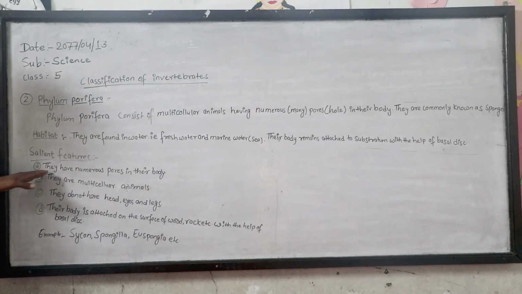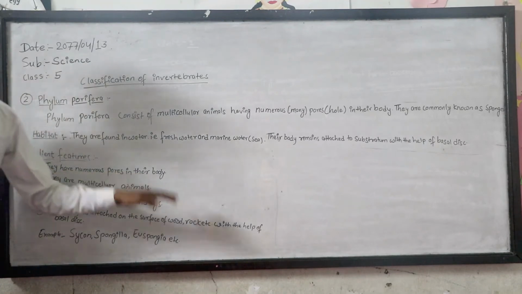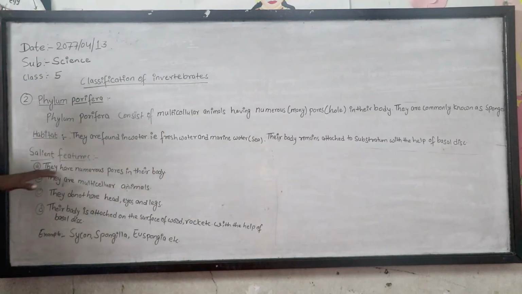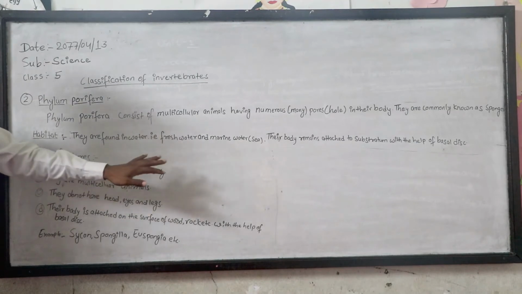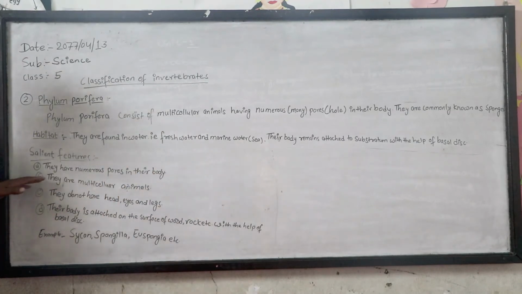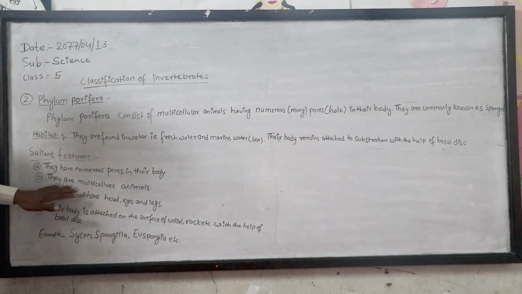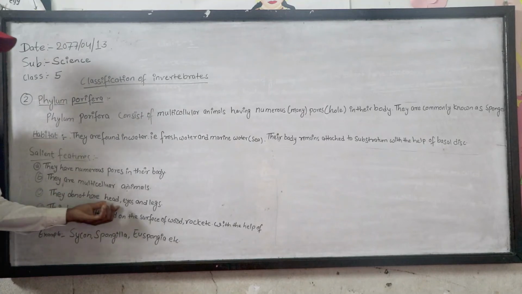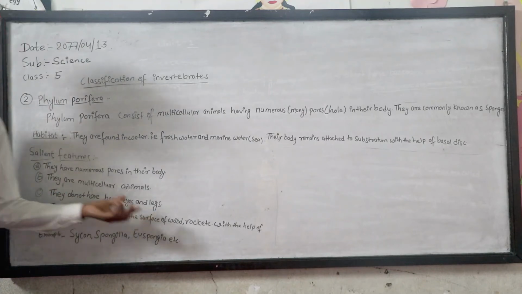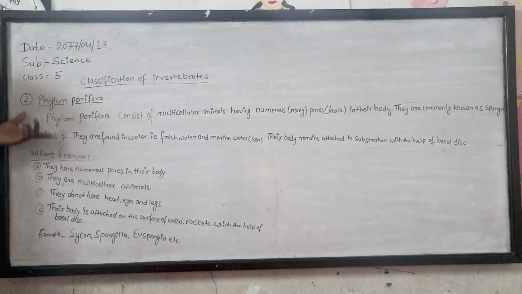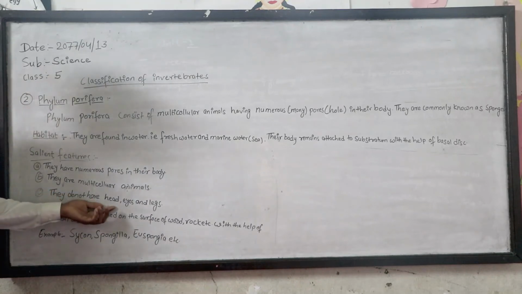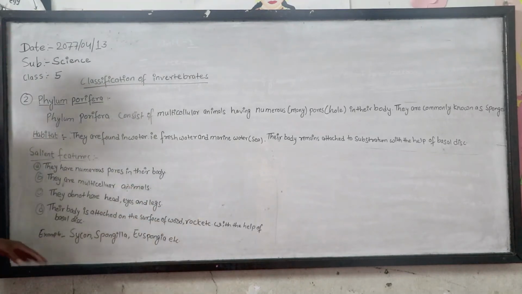Number one, they have numerous pores in their body. They are multicellular animals, consisting of two or more than two cells. They do not have head, eyes, and legs.